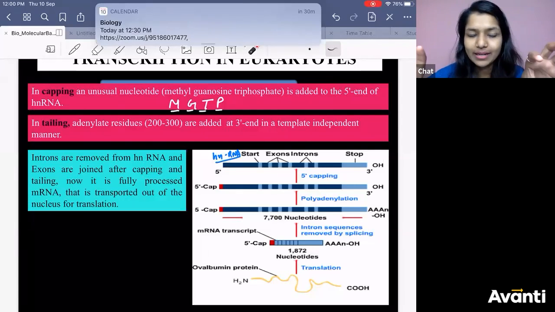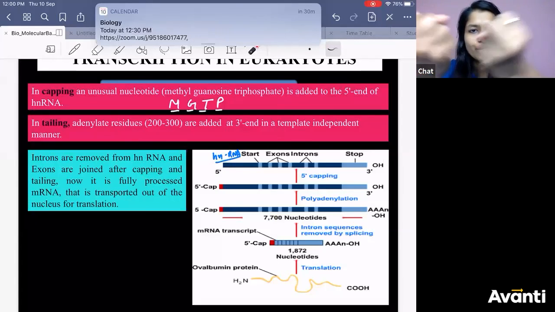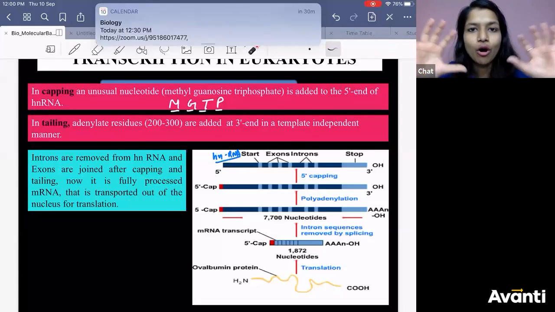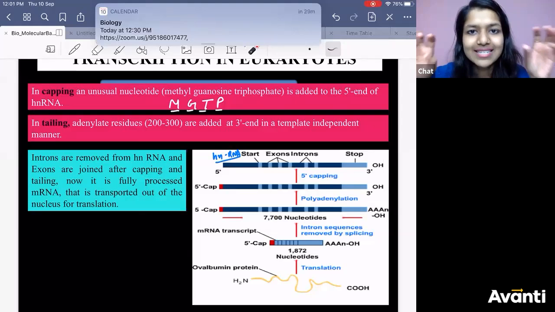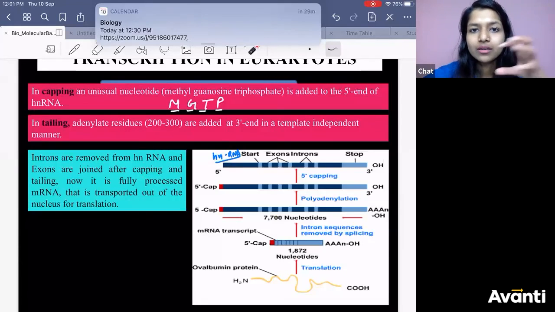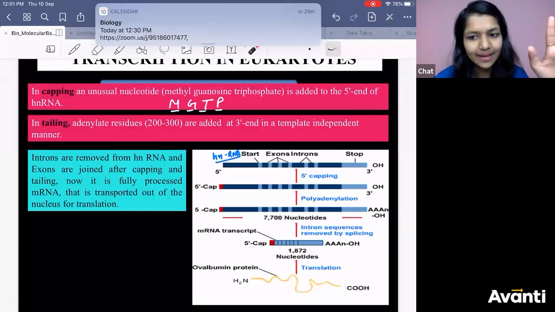So to give stability, we hold it at 5 and at 3 so that it does not make a loop and form bonds. That's why we do capping and tailing. Splicing is done, and then to join them, we use ligase.